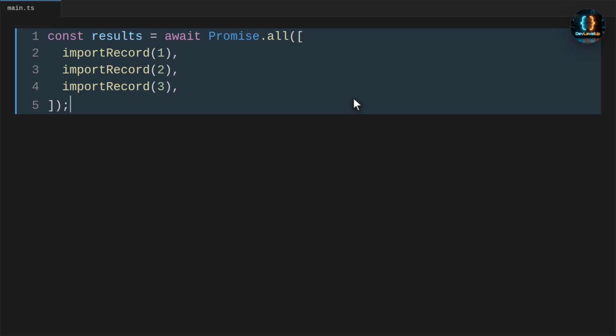Promise.all is fail fast, which means it gives you one rejected promise for the whole group. That is useful when partial data is not acceptable, but it is a bad fit for reporting every record.